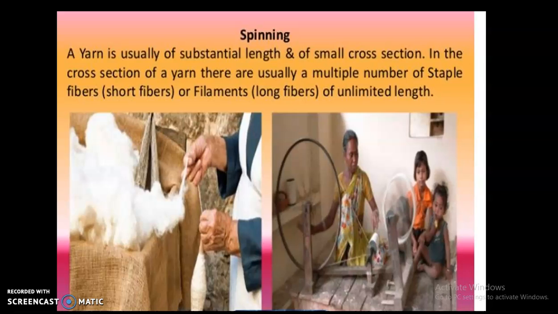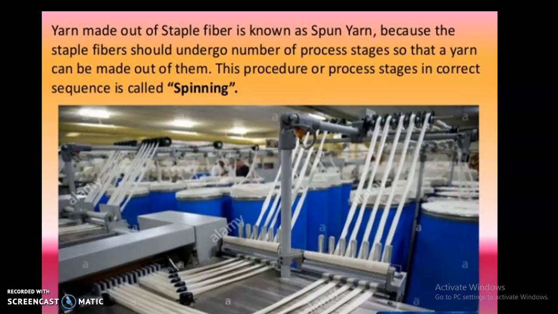And another simple device for spinning yarn is the hand spindle, or takli. You must have seen this takli also. In the spinning process, fibers from a mass of cotton or wool are drawn out and twisted, and this brings the fibers together to make a strong yarn. Yarn made up of staple fiber is known as spun yarn, because the staple fibers undergo a number of process stages so that yarn can be made out of them.